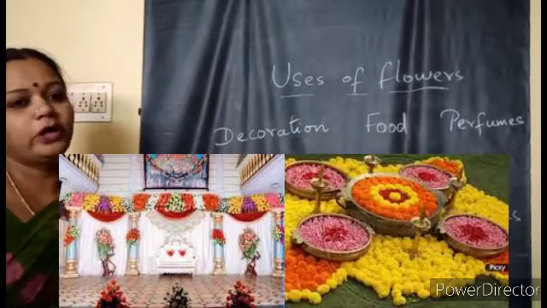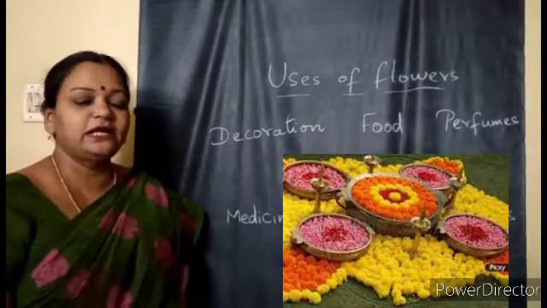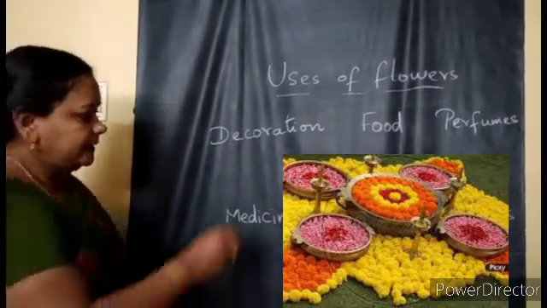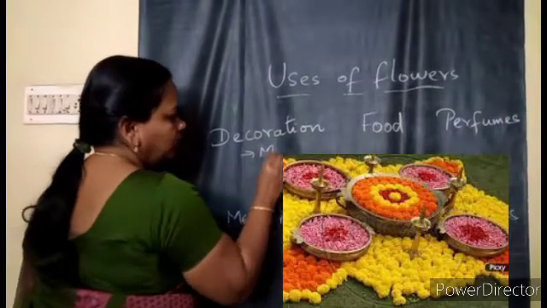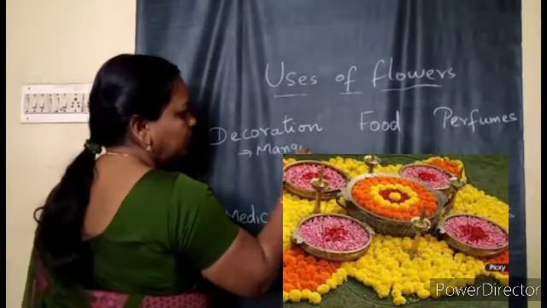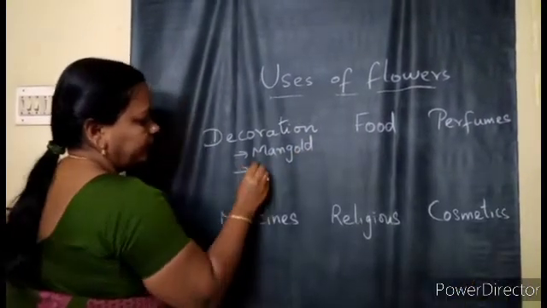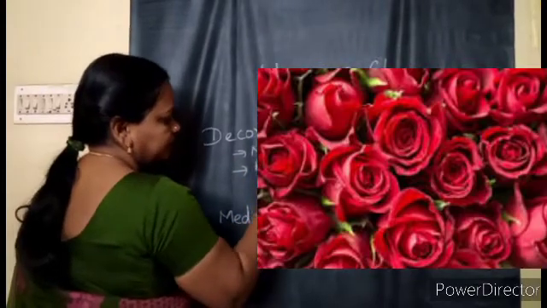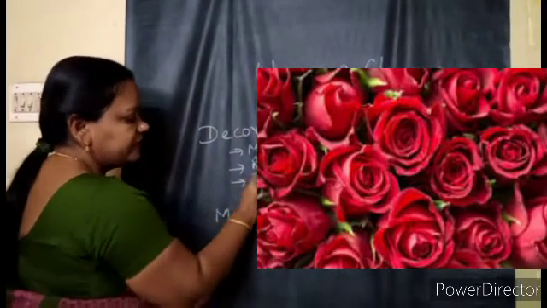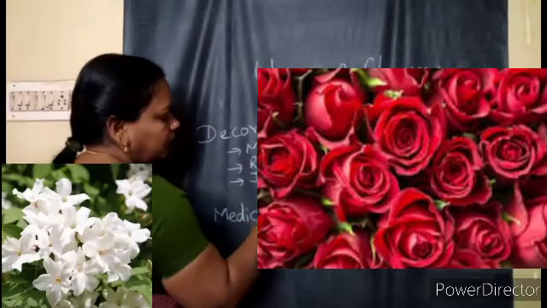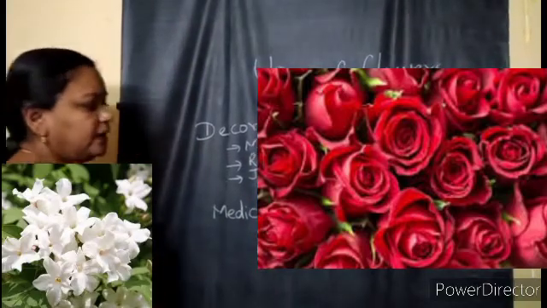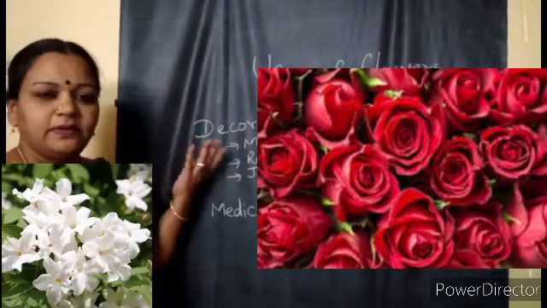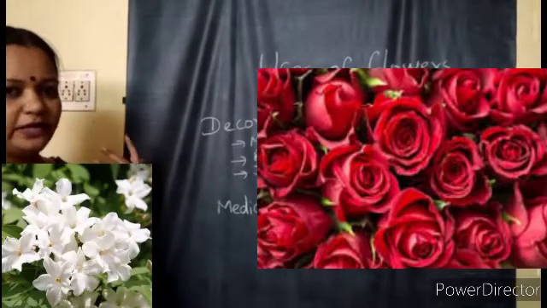Now for decoration, which type of flowers generally do we use for decoration, children? Yes, we use marigold. You might have seen marigold. They are used for decorating. Roses. Yes, and any other flower, even jasmines are used for decorations. So you can add to the list. Many flowers we use for decorating purpose.